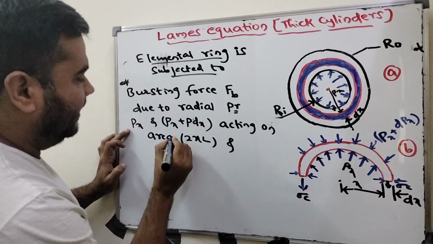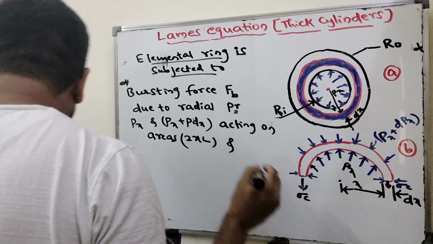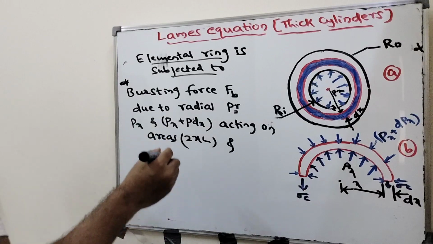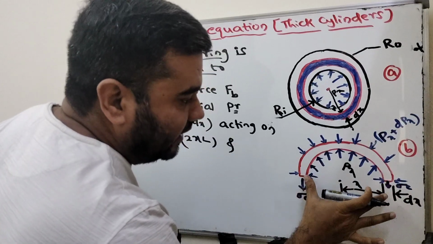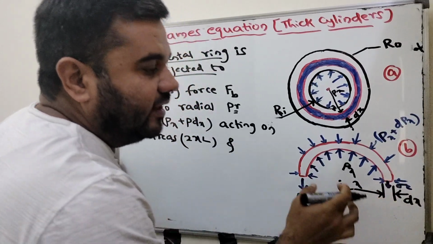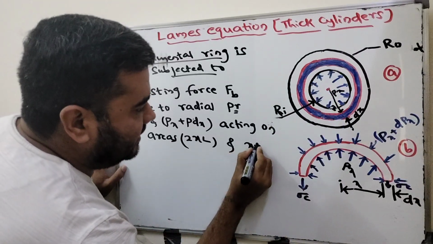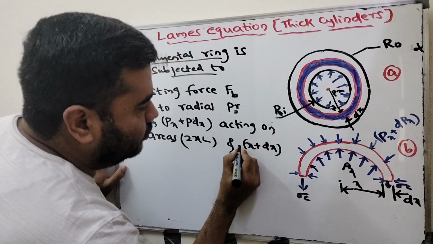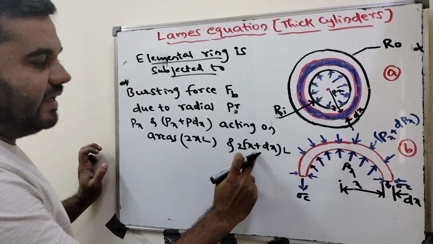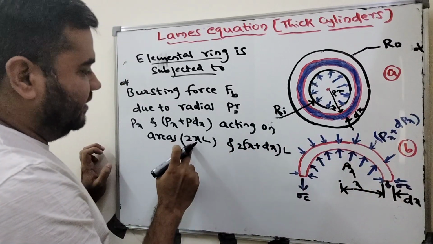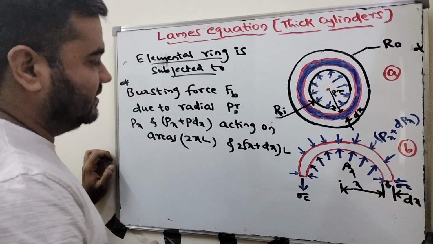And Px plus dPx acts on the outer area, at x plus dx, into 2 times L along the length. This is the area for this pressure, and 2xL is the area for Px. This is one, the bursting force.